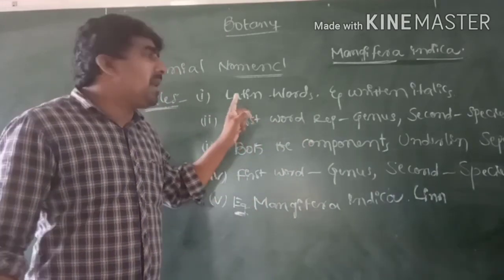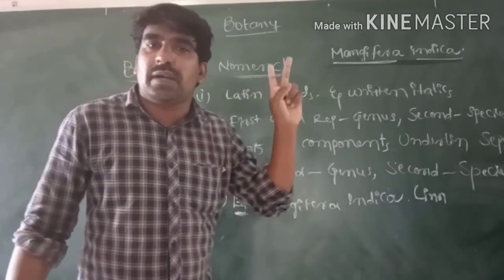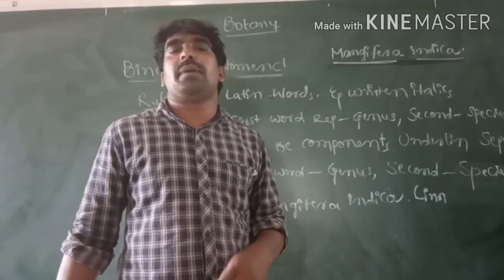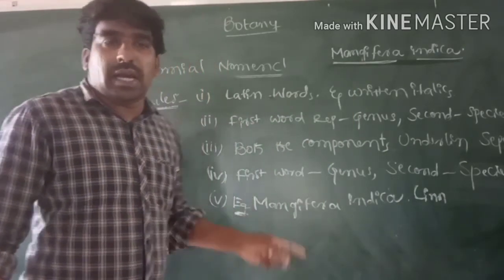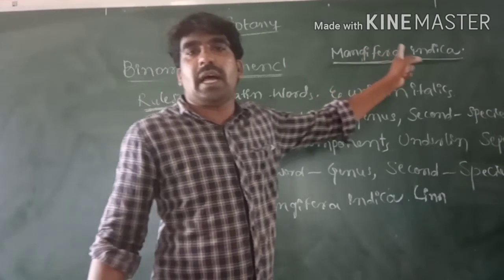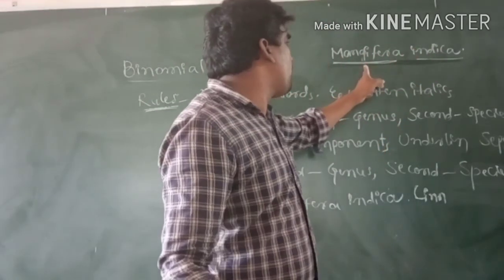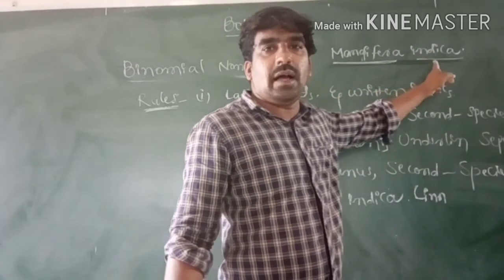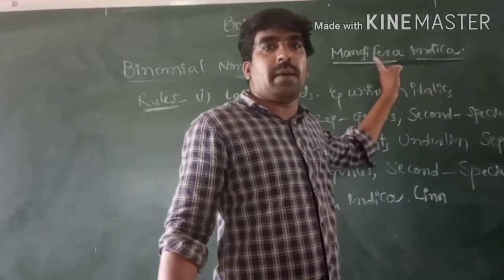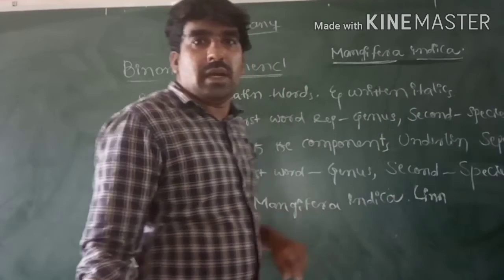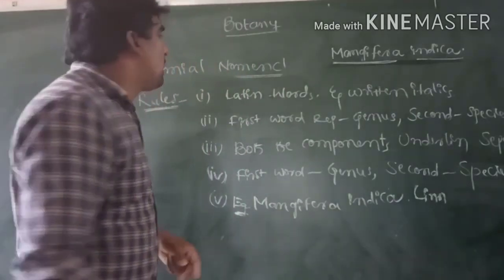What is binomial nomenclature? Two components of a name is called binomial nomenclature. Example: Mangifera indica. Mangifera is one component, indica another component. Two-component name of the plant is called binomial nomenclature.